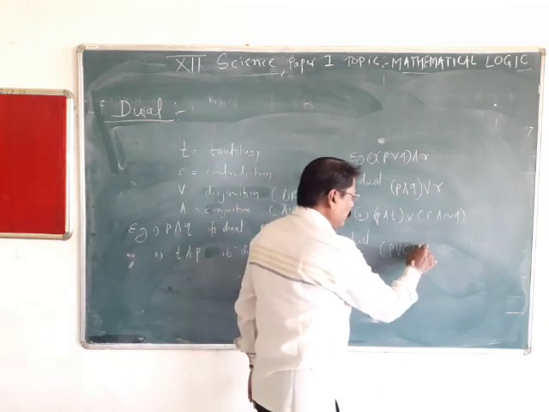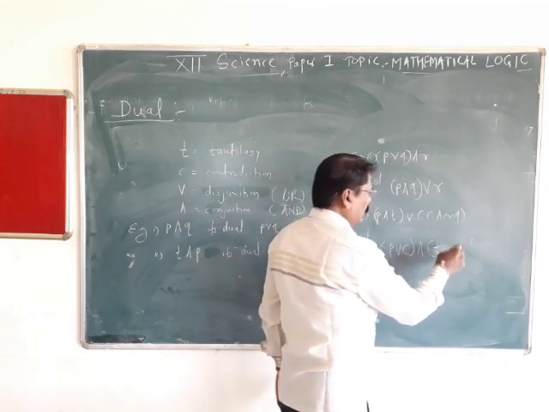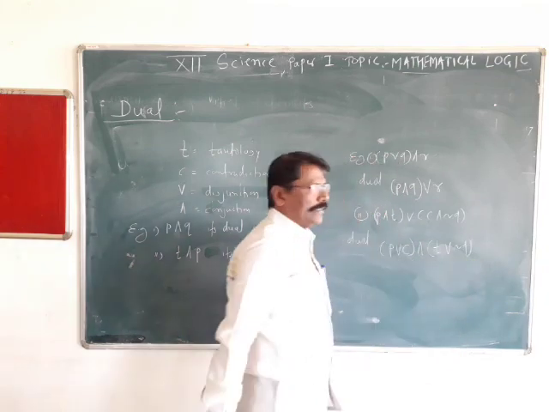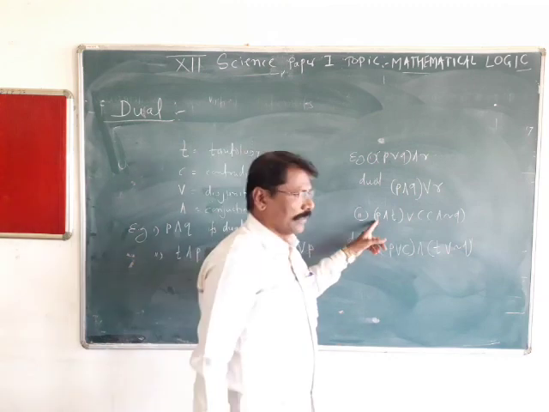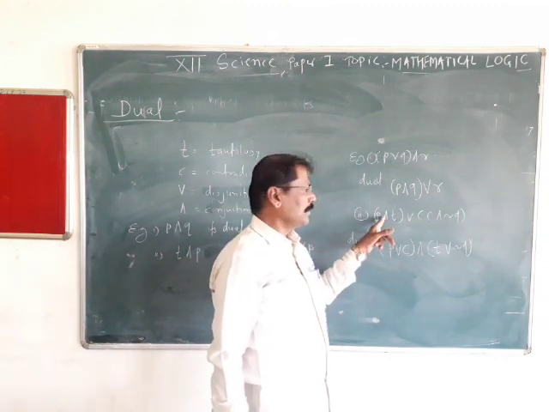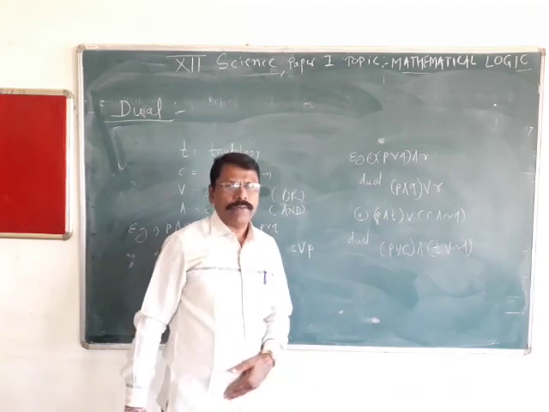This or becomes and, contradiction becomes tautology, and not Q. This is the dual statement of the given statement and vice versa. If you have this statement, then its dual is this statement. Okay. So the principle of duality is like this.